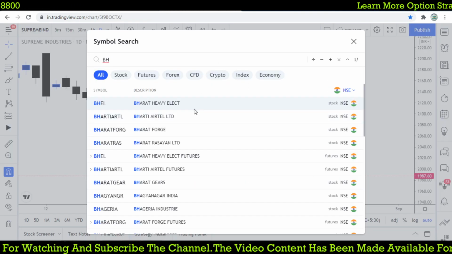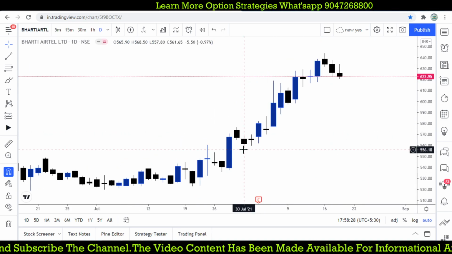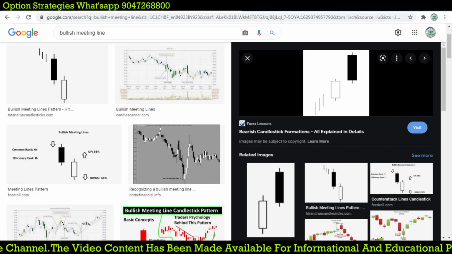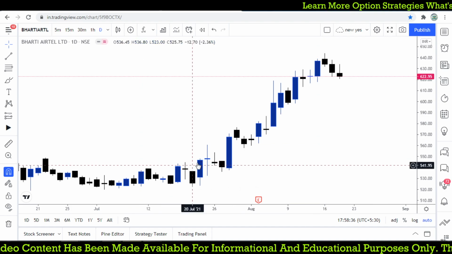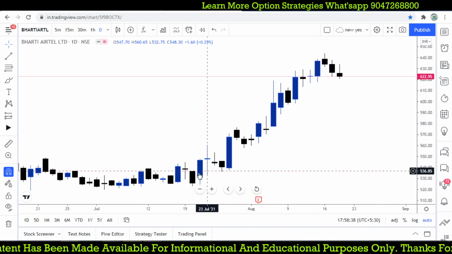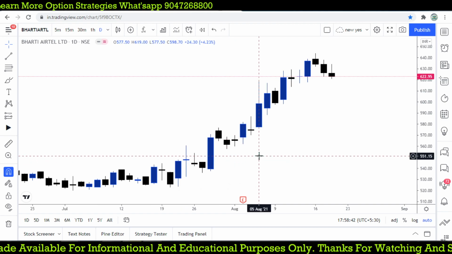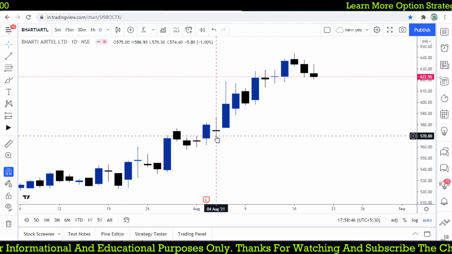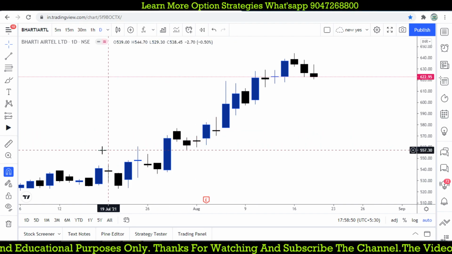Bharti Airtel, how it looks, great. So here we got a simple opportunity to make a profit. Bharti Airtel, 14.7, right? This is August, July.